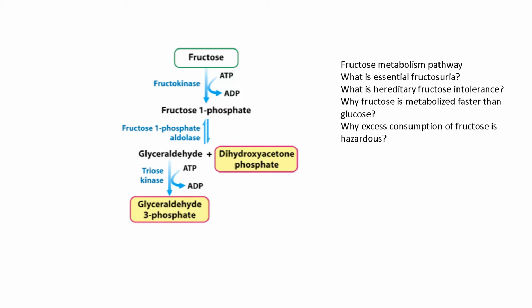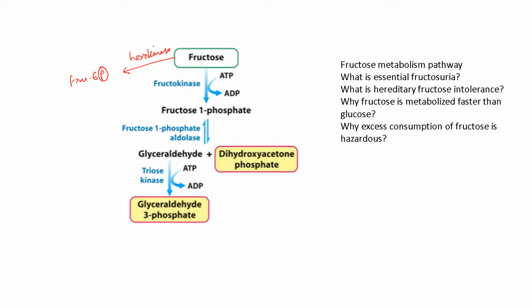Some of the fructose that enters the cell may be phosphorylated by hexokinase to form fructose 6-phosphate in muscles and adipose tissues.